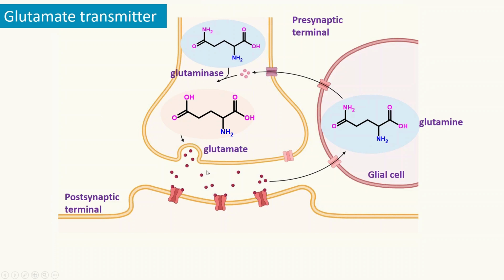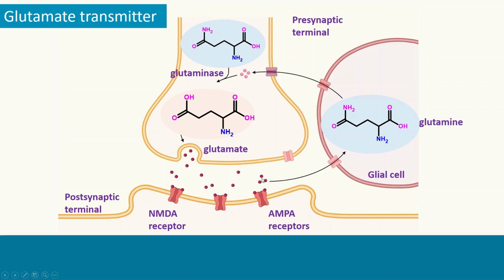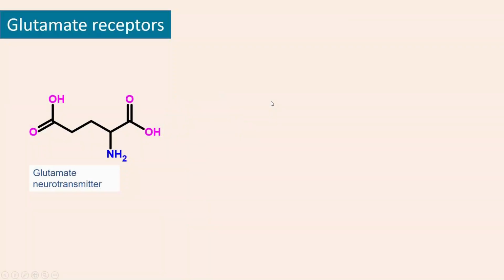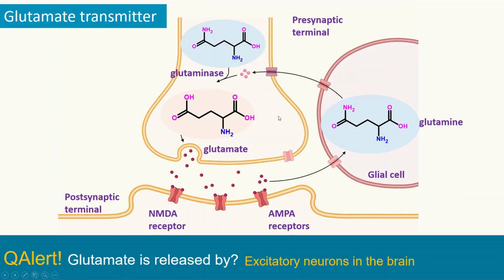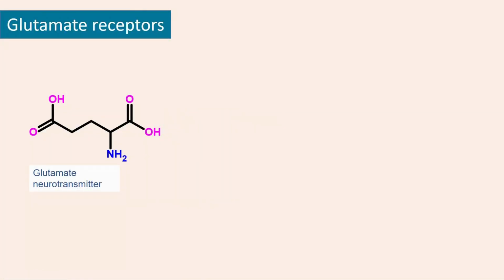neurotransmitters here. And glutamate binds to two major receptors. One is called NMDA receptors and the other is AMPA receptors. And then eventually that produces the physiological activity of glutamate. And then the remaining signals will terminate by going up into the glial cells and also into the presynaptic neurons.